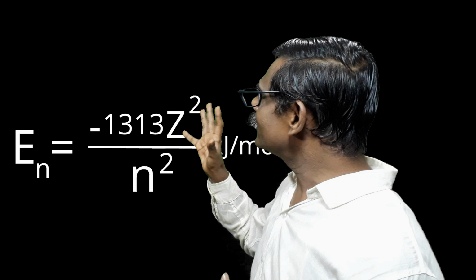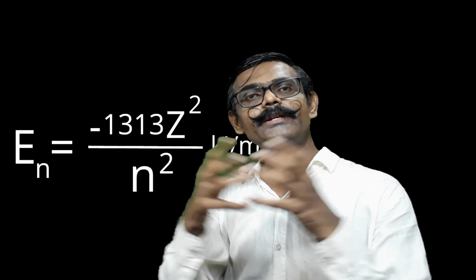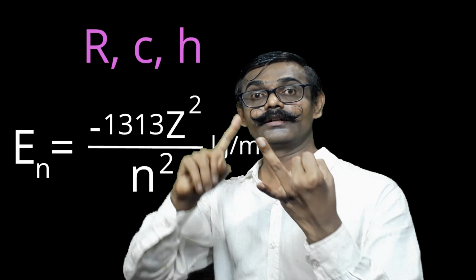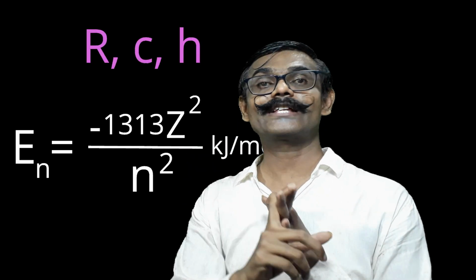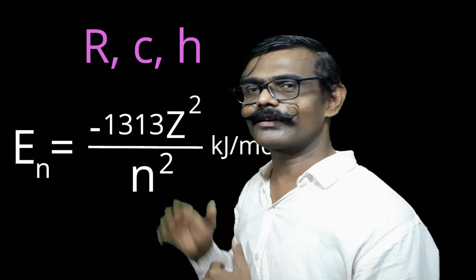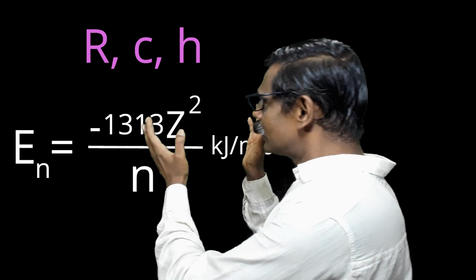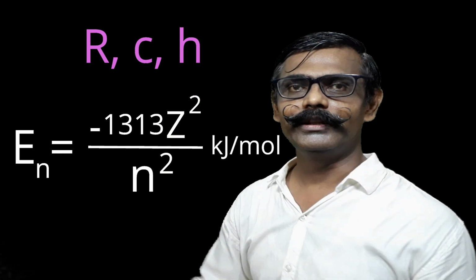Now see, the number 1313 came. How did this 1313 come? It is a multiplication of the Rydberg constant, the speed of light, and Planck's constant, along with unit conversion. One can try that, and if a question comes, ask me, I will describe it in detail. But remember, it is just after simplification of the main formula that this number 1313 came.